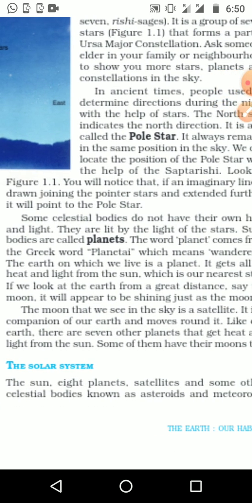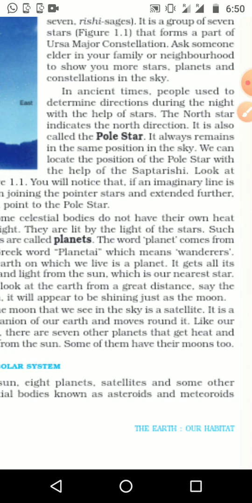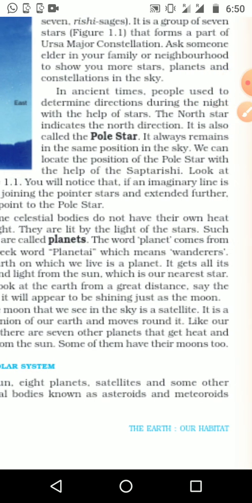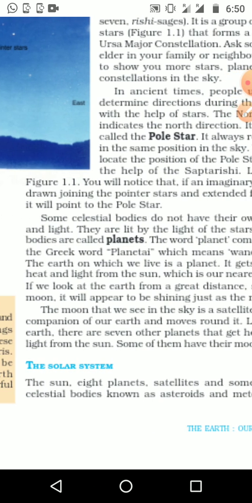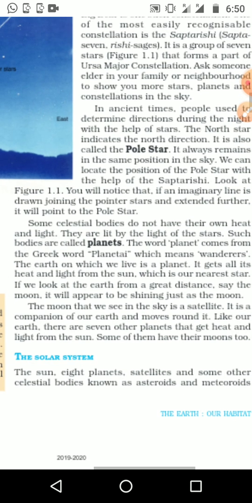Then another kind: some celestial bodies don't have their own heat or light. They are lit by the light of the star. Such bodies are called planets. Planets don't have their own light or heat, but they receive light and heat from the sun, and they may shine like the sun. Such bodies are known as planets.